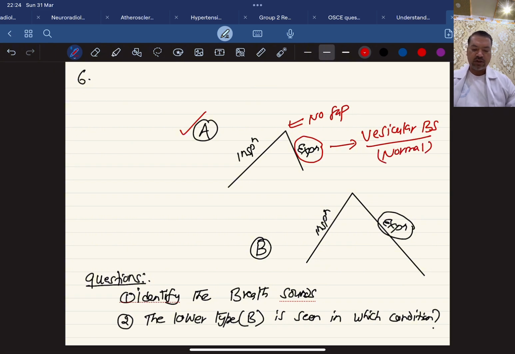Now another one. Here, inspiration is shorter than the expiration, meaning expiration is longer than the inspiration, and there is still no gap. So this is called vesicular breath sound with prolonged expiration. Prolonged expiration is seen in conditions where the smaller airways are narrow, like bronchiolitis and bronchial asthma.